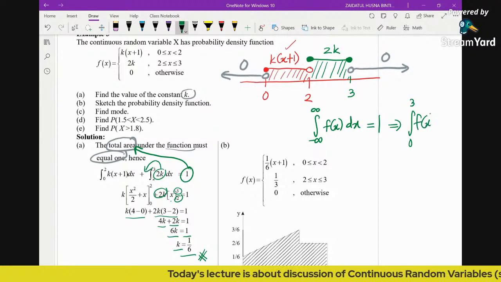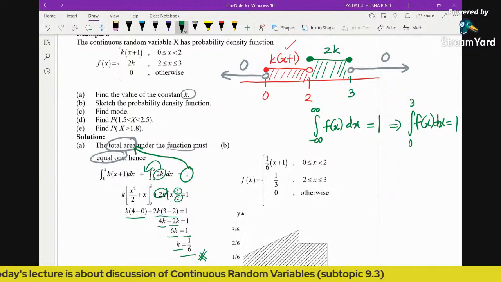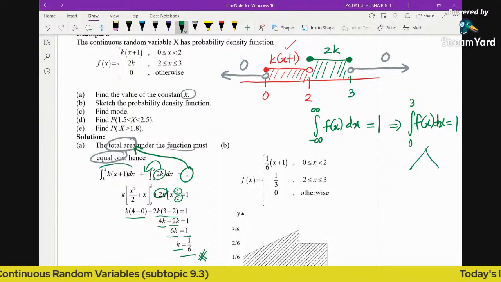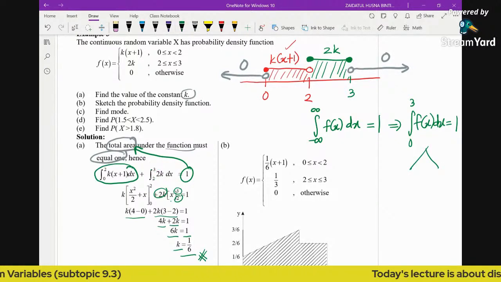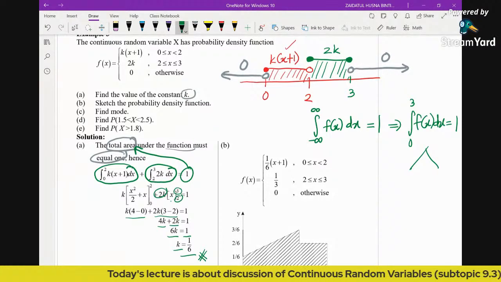Okay, the integral of the function from 0 to 3 is equal to 1. But because there are two functions defined, we split it into two different integrals like this. So these are the two different integrals, looking for the area. That's the first part of the question.